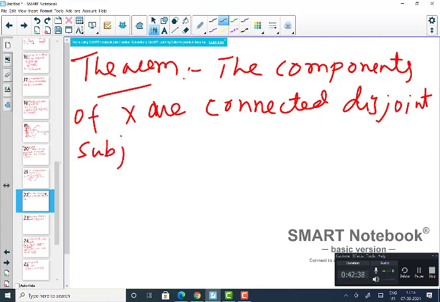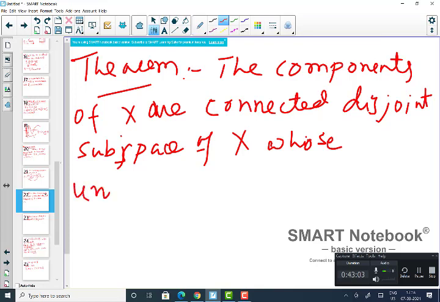Every two equivalence classes are either equal or disjoint, right? Their union is X, or rather I should say that this forms a partition. That is better.